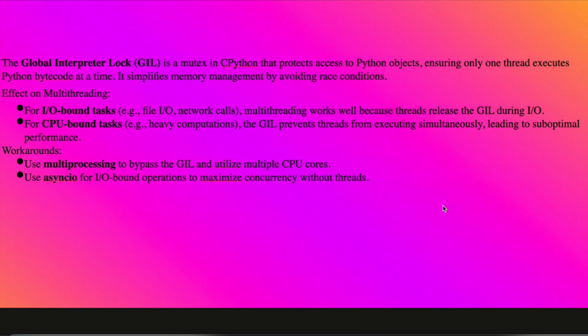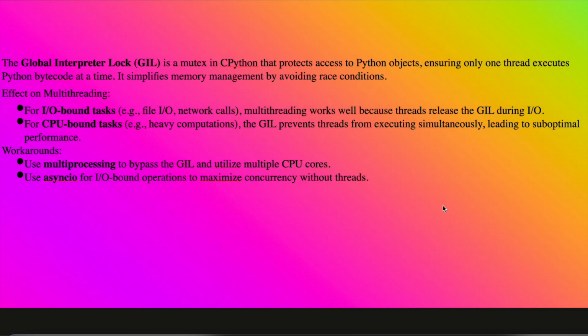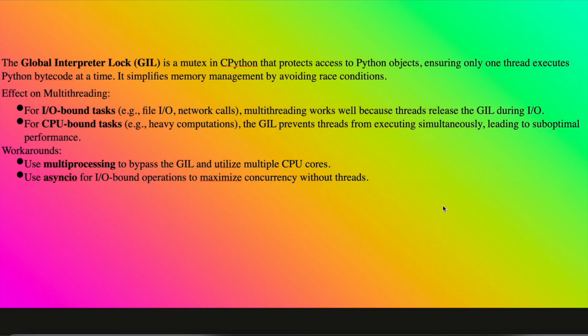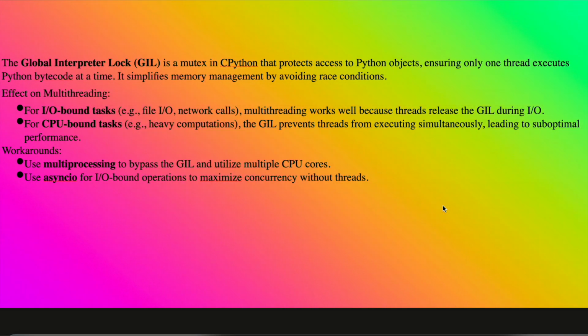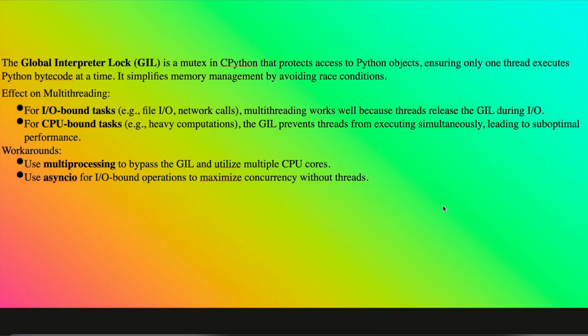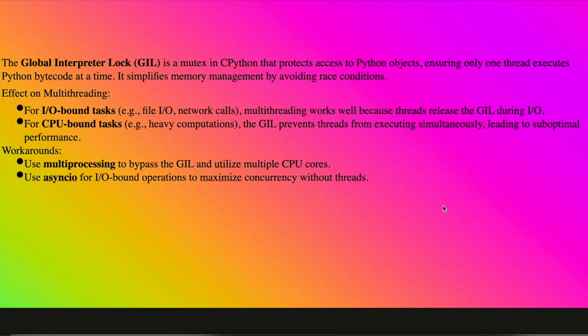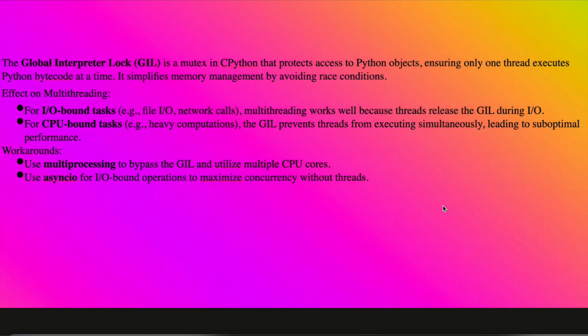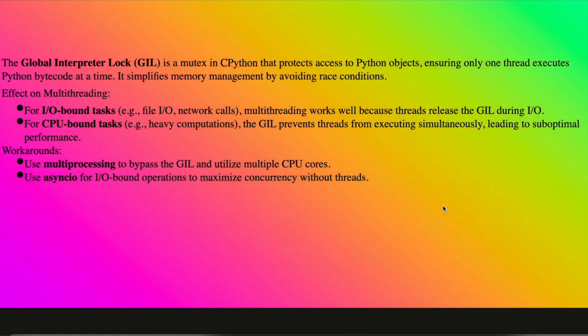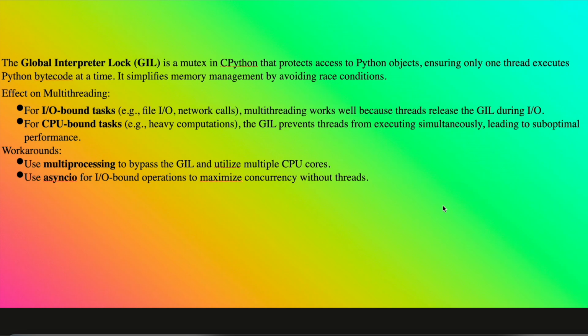So to achieve better performance, there are 2 workarounds. One, you can use multiprocessing. If you are starting multiple processes, then you can bypass the lock and you can utilize the multiple CPU cores of the machine. The other method is you can use asyncio for IO bound operations to maximize the concurrency without threads. So you do not need to use threads, you can use asynchronous programming to maximize the concurrency.